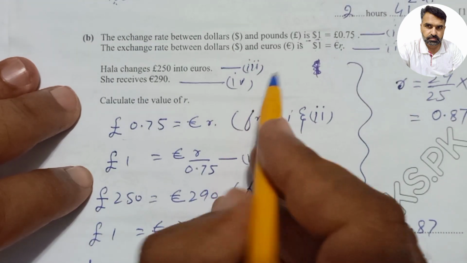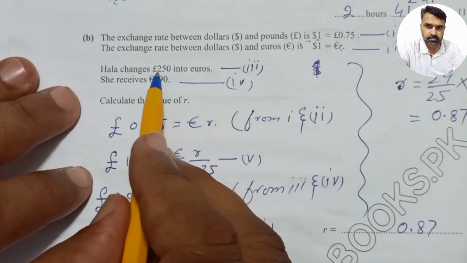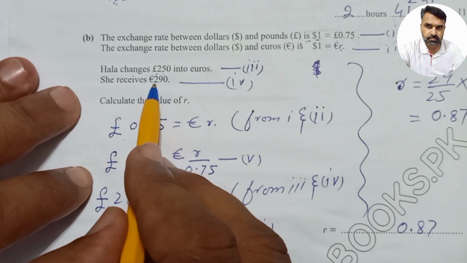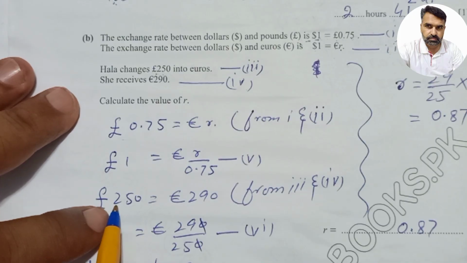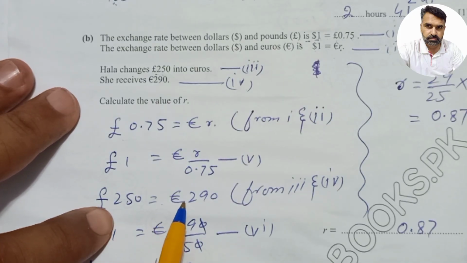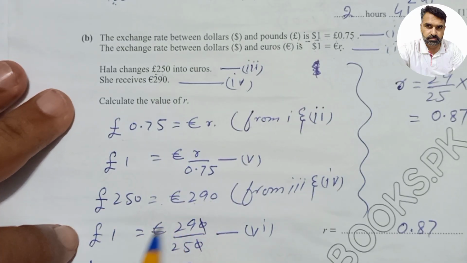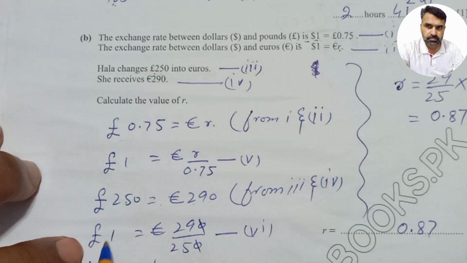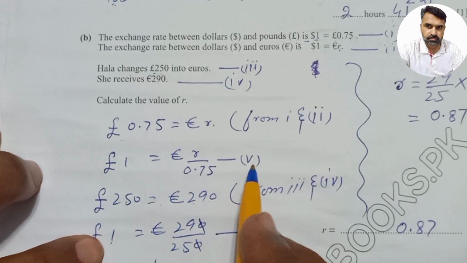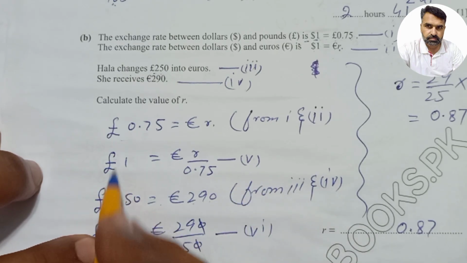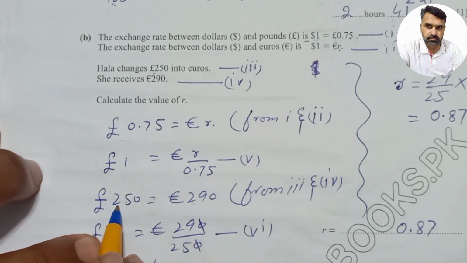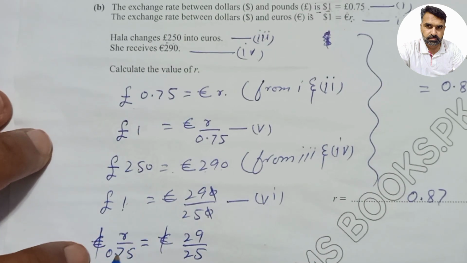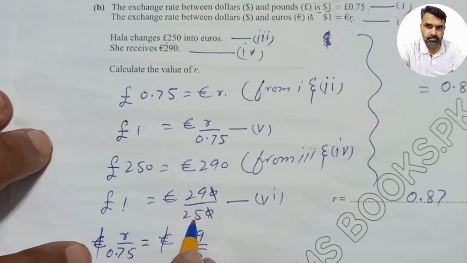Then students, look at equations 3 and 4. £250 is equal to €290. We will divide both sides to get £1, because I want to make equations 5 and 6 the same. So we will transfer this 250 to the right side, and it will divide. This 0 will be cancelled with the last 0, and £1 is equal to €29 over 25.